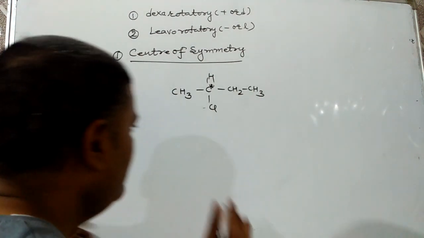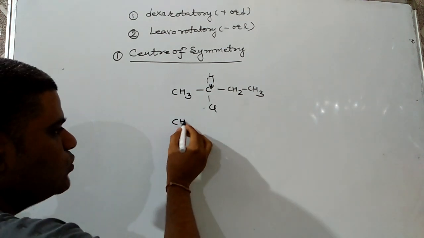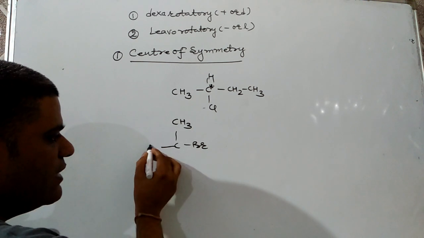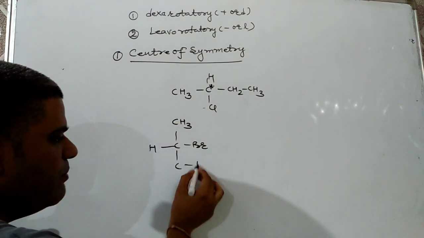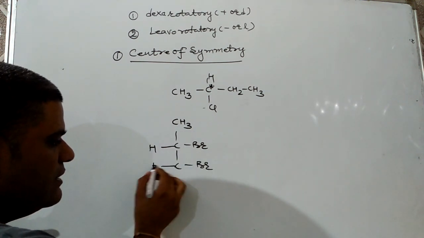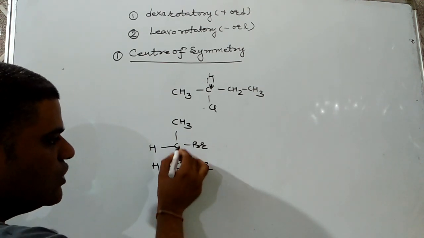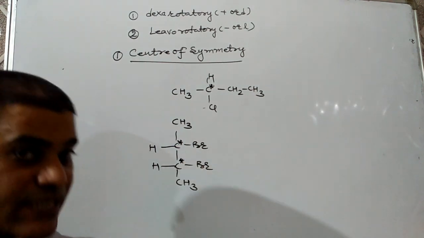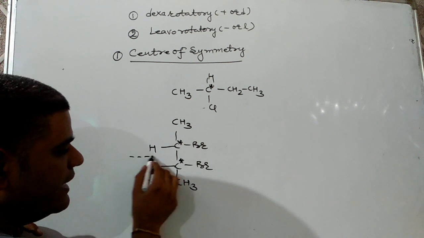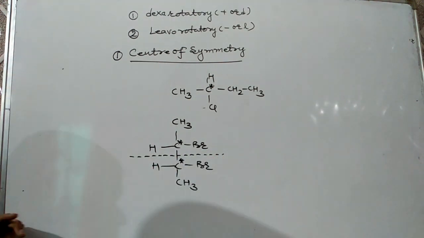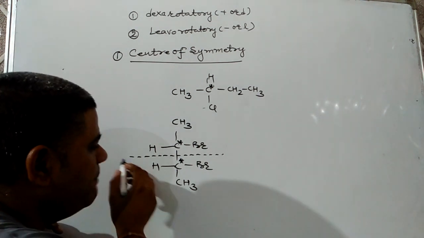For example, the molecule 2,3-dibromobutane. See here, two chiral centers are present, still it is optically inactive because it has a plane of symmetry.